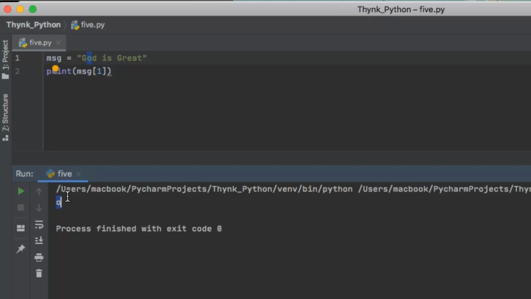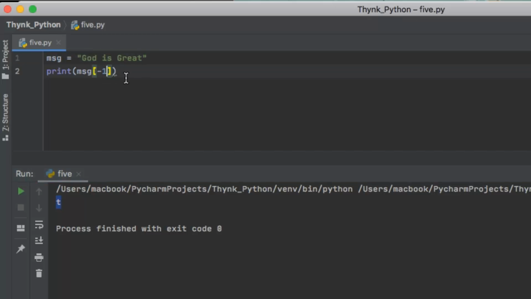You can also use a negative index to print characters from the last. For example, if you print -1 here, Python is going to read it from the reverse direction. So if I give -1 and hit this button, I see a T here. So T is the last character of the string.